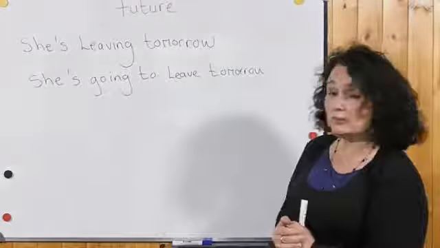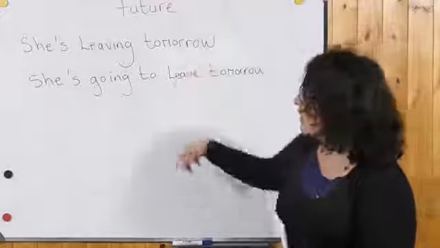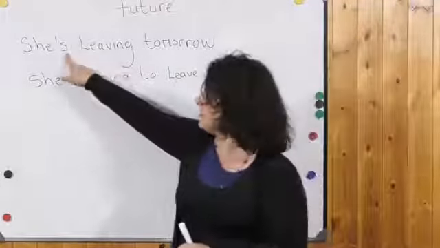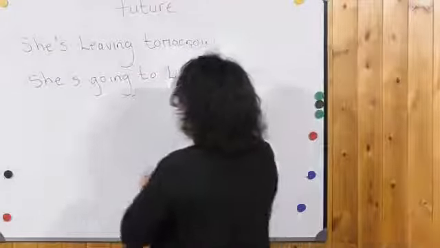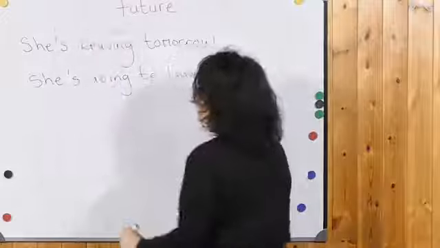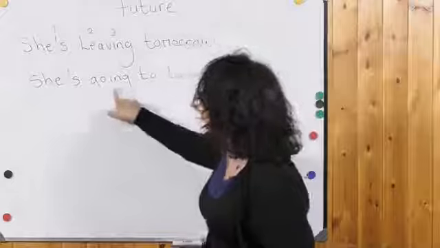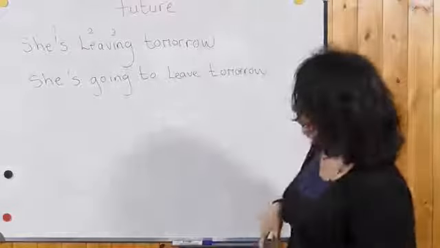She's leaving tomorrow, so we have our future plan. You can see this is present continuous because you have the verb be, the verb leave, and ing. She's leaving tomorrow. She's going to leave tomorrow.